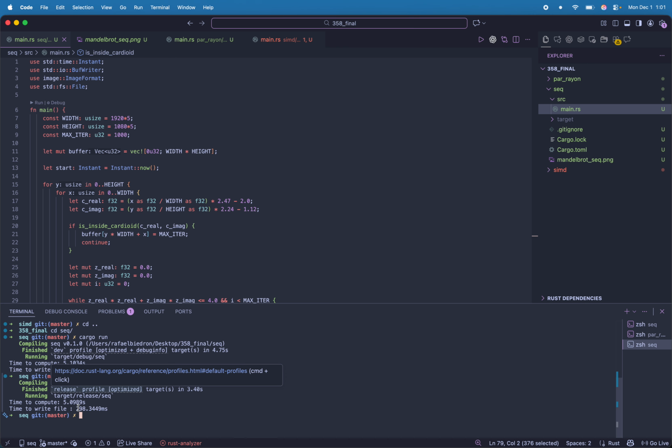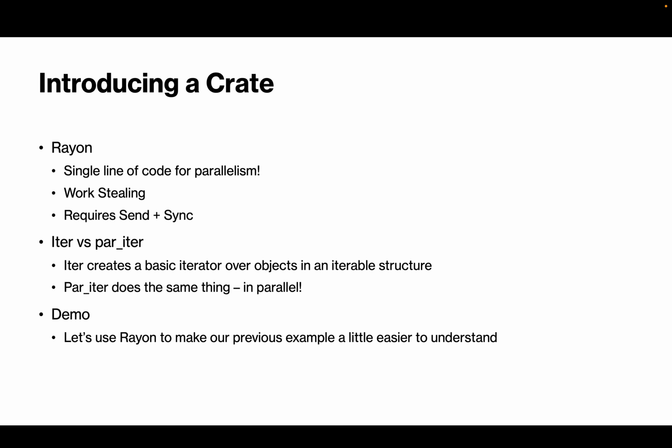Now we're going to introduce a crate. So a crate in Rust is essentially a library in C. So it is some amount of third-party code that somebody out there has written for the purpose of use in some sort of domain, right? So in this case, we're going to use a crate called Rayon. What Rayon is, it is essentially a single line of code for parallelism. So you can imagine we had OpenMP in C where we add a small sort of compiler indication of something we want to be parallel. In Rust, we have a very similar crate called Rayon, which allows us to do a very similar thing.